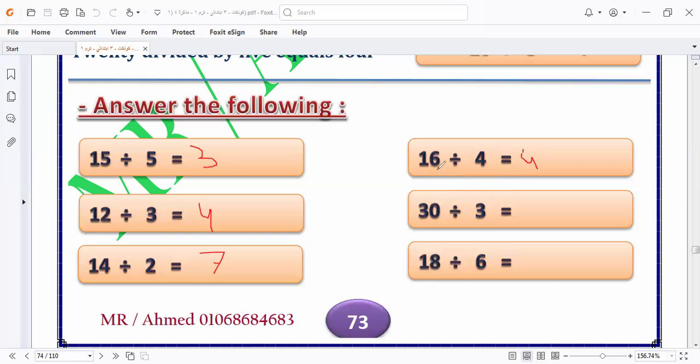16 divided by 4, it will be 4. 30 divided by 3, it will be what? It will be 10. Can you say 3 times 10? 3 times 10, it will be what? It will be 30. So 30 divided by 3, it will be 10. Here 18 divided by 6, it will be what? It will be 3. 3 times 6, it will be 18. Let's go to another one.